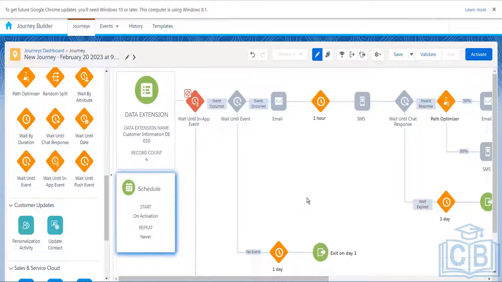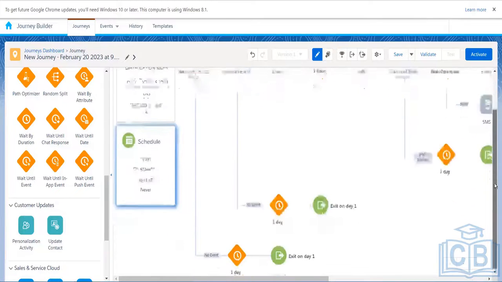Let's say we are opening this bank application right now. Let's say we open this bank application on a mobile phone and there we see this personal loan offer. Now we click on this. Let's say I'm interested, right? Because this event occurred, that we are interested, we will immediately receive an email or SMS that here are the details that you can go through to apply for the home loan or something like that. If the event did not occur, then it will not send any SMS or email.